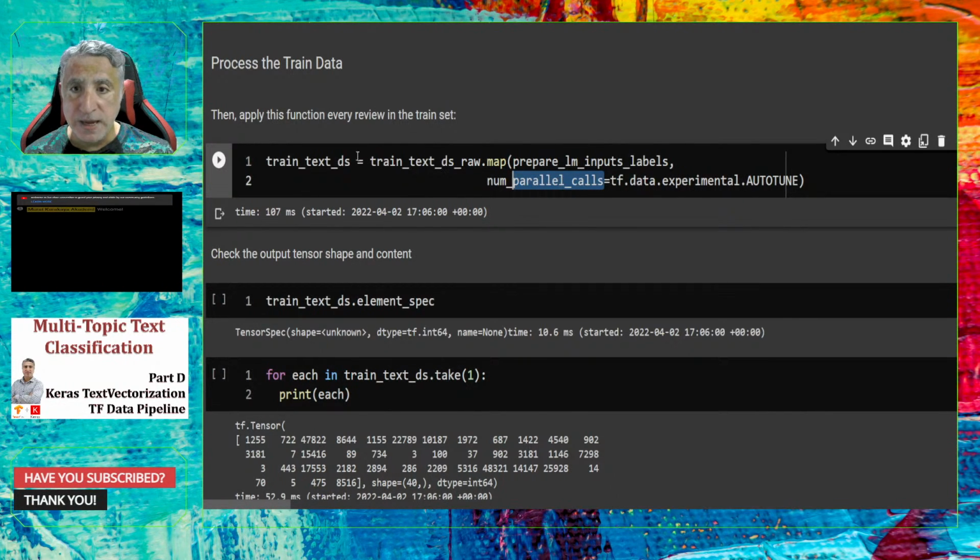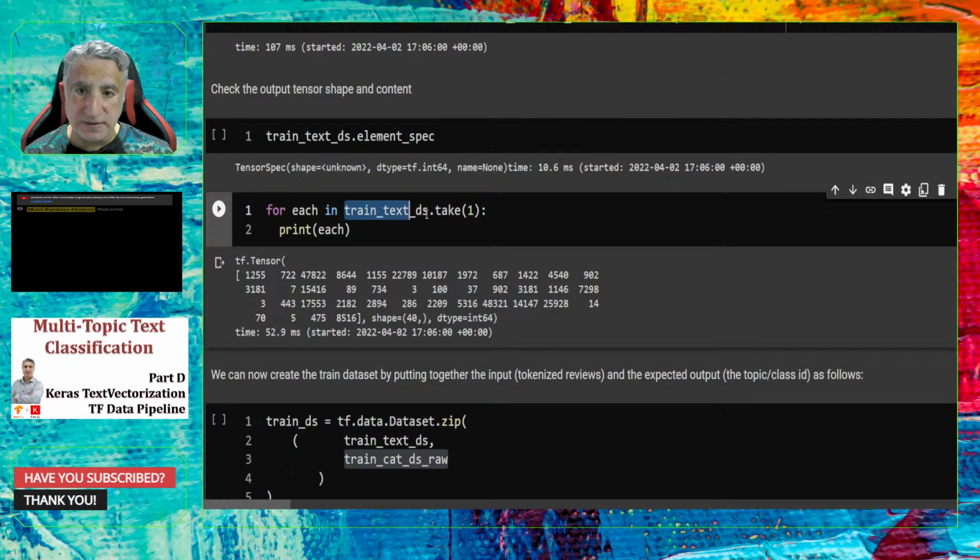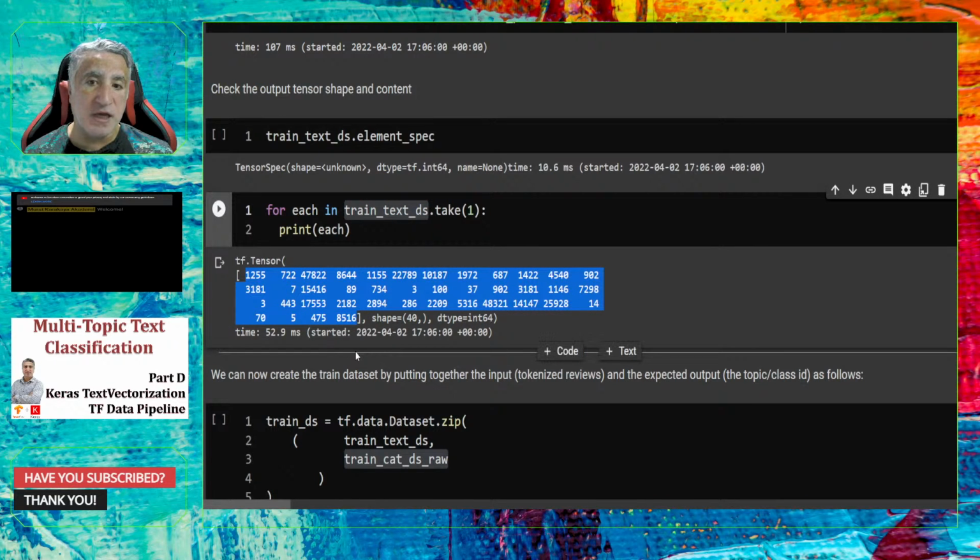Okay. At the end, I will have the train text dataset. It is not a raw dataset anymore. In that dataset, the texts are converted into integer vectors. All right. And let me show that in that train text dataset, the inputs are not the words, strings anymore, but they are the converted, transformed, standardized integers coming from the dictionary.